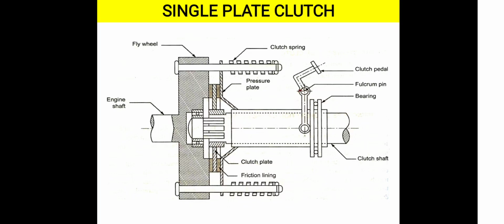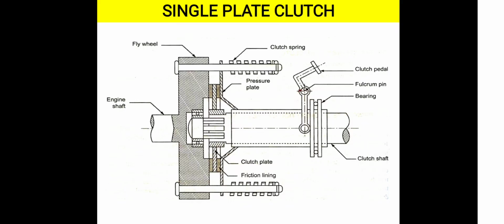While we press the clutch pedal, what will happen? Automatically the lever operates and the pressure plate is released. Due to the release of the pressure plate, what will happen? The clutch plate becomes free. The clutch plate is mounted on the driven shaft. So it is free, meaning it will not be able to transmit the power from the engine flywheel to the driven shaft.